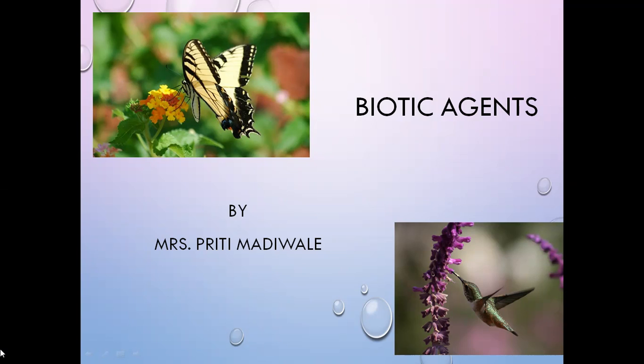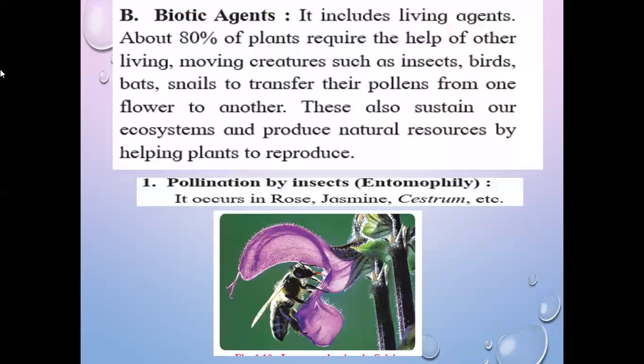Most of the plants show pollination through biotic agents. You can see in this picture one flower and a butterfly visiting that flower. Here also a bird is visiting to take the nectar. So these are the biotic agents of pollination. Biotic agents include living agents.